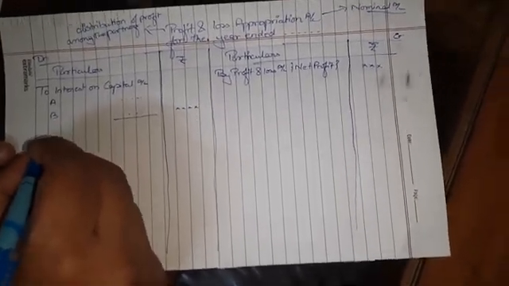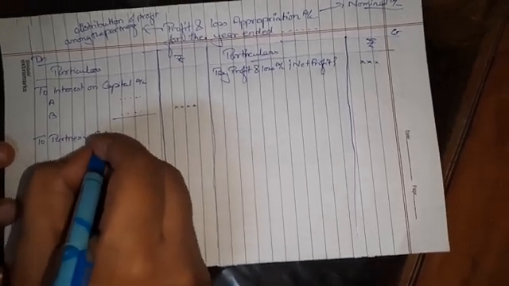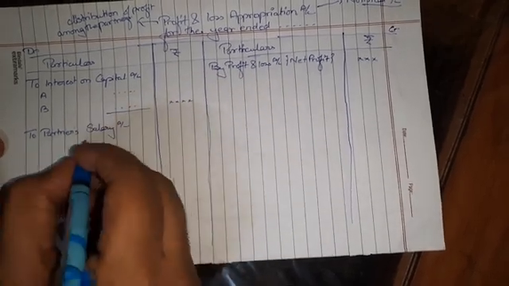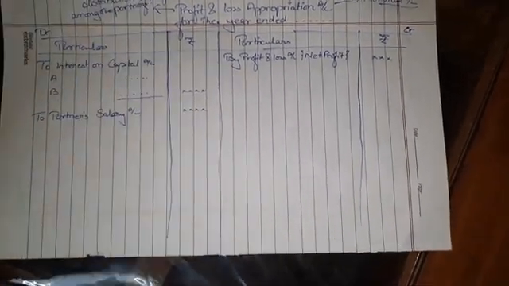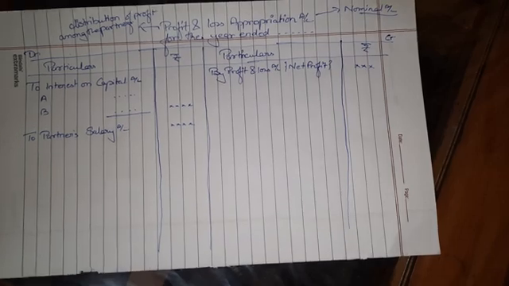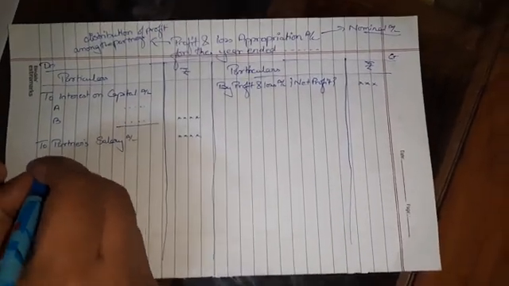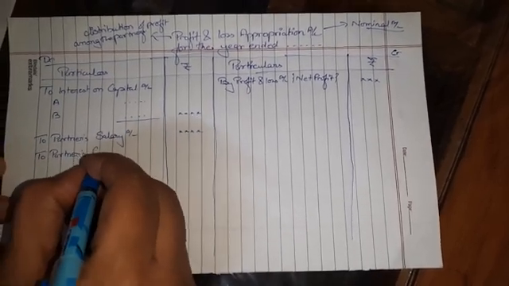Then if the salary is being mentioned, then the salary will be paid to the partners, to partners' salary. This is also an expense for a firm, so it will be written to partner salary account, which will be given to the partner. If the partner is taking out some projects for which he will be charging a commission, that commission will be given to that particular partner and will be written on the debit side. That will be written as to partners' commission